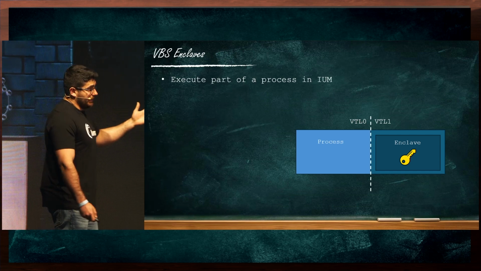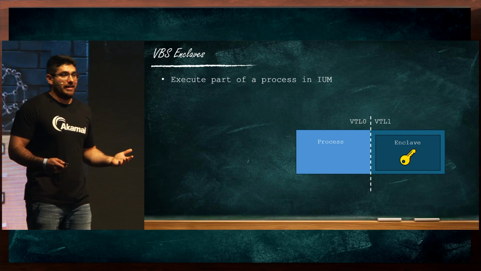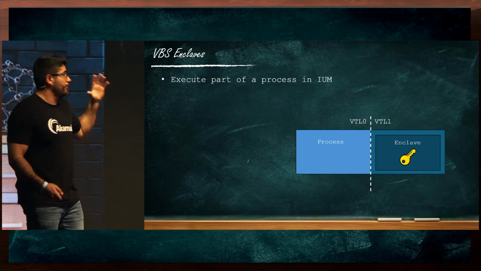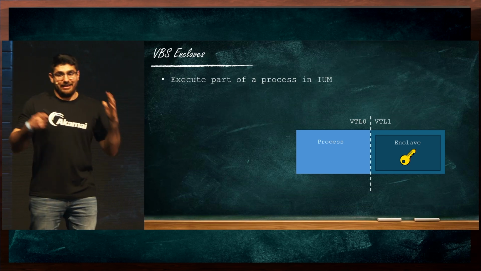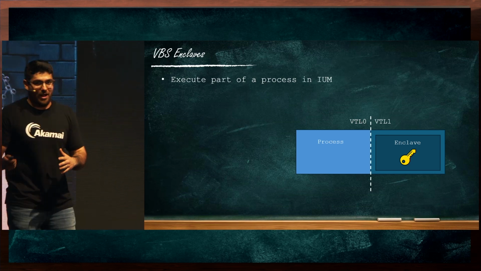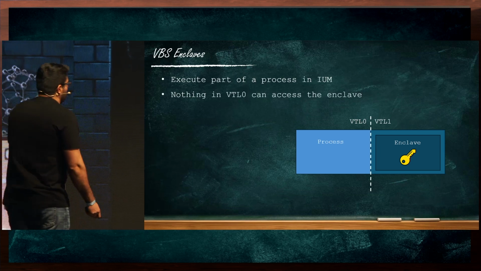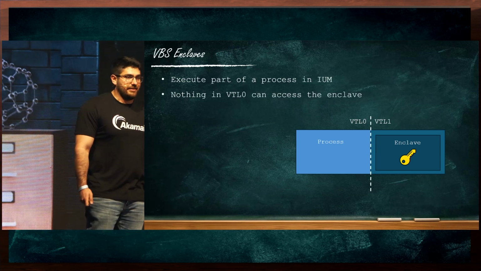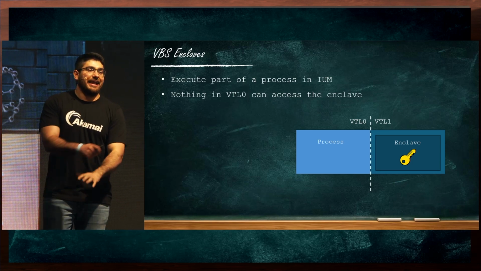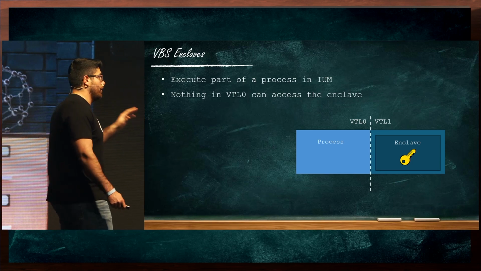And the way that we do that is simply we kind of split the process in half, where one half, the normal process, would be in normal user mode, VTL 0, and the enclave will be in VTL 1, the secure isolated user mode. When we do that, again, we go back to the same point from before. Nothing in VTL 1 can touch the enclave. So even if the kernel was completely compromised, the secret that is within the enclave will remain secure.